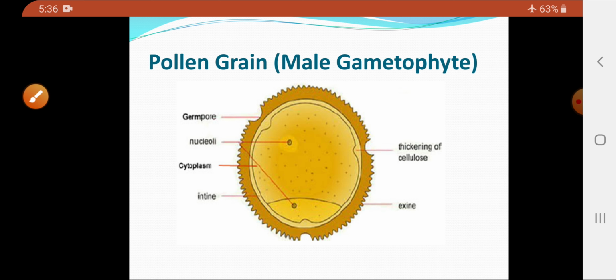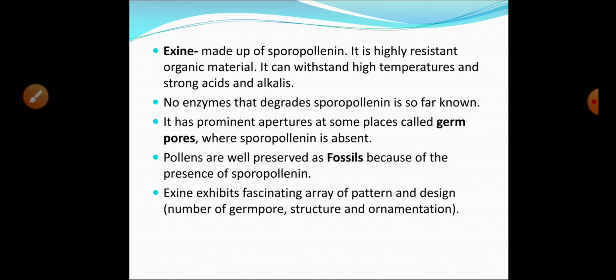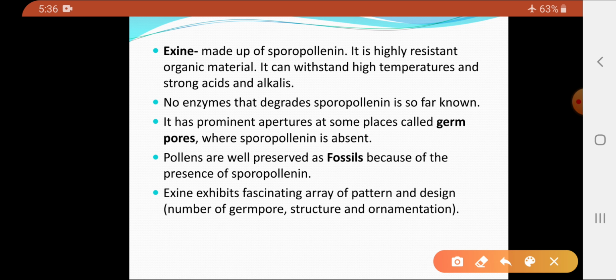Now, how are intine and exine formed? First of all, we will deal with the exine. Exine is made up of an organic material called sporopollenin, which is a highly resistant organic material. This can withstand high temperatures and strong alkali as well as acid. That is, they are unaffected at higher temperatures as well as in the presence of strong acids and alkalis. No enzyme that degrades sporopollenin is known.